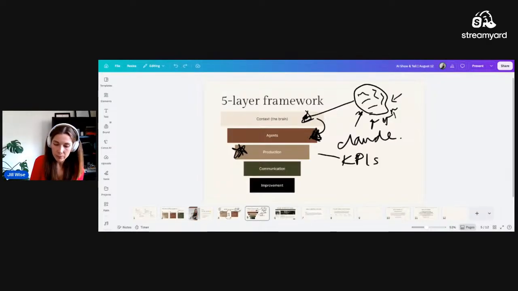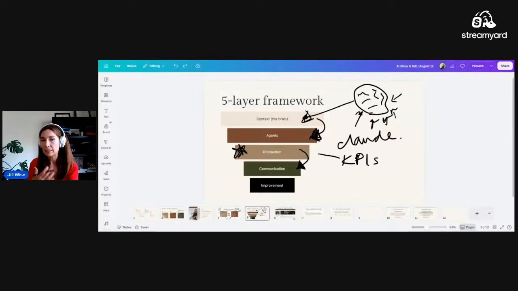Then when you are seeing what your agents are going to produce, you need to know how they're going to communicate that production to you and how you are going to communicate with them what you even want done. There are many different ways that you can communicate with your agents. Some set up different Telegram conversations.